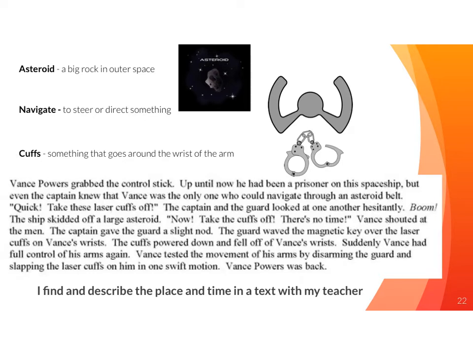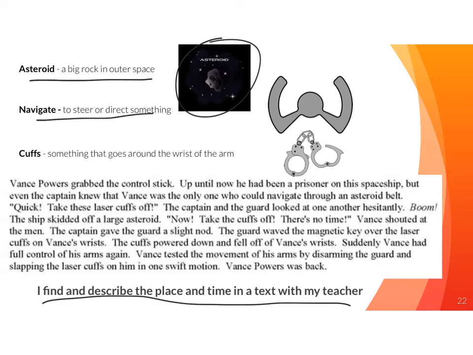All right, so now we're going to look at some text. I'll do, then you do, together with me, and then you do on your own. So first off, I find and describe the place and time in a text with my teacher. Here's a reading that I'm going to do. To understand this reading, you'll want to know some words. Asteroid, that's a big rock in outer space. To navigate, that means to steer something or direct something. Cuffs are things that go around your wrists, so these would be handcuffs, and they're designed to keep you in one place. You'll want to know those words for today's reading.